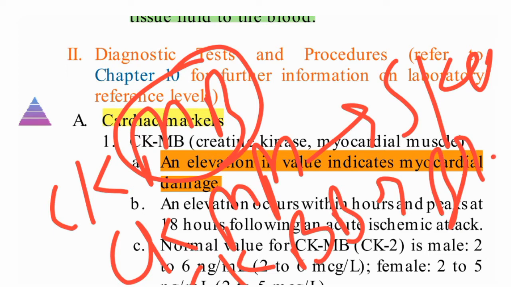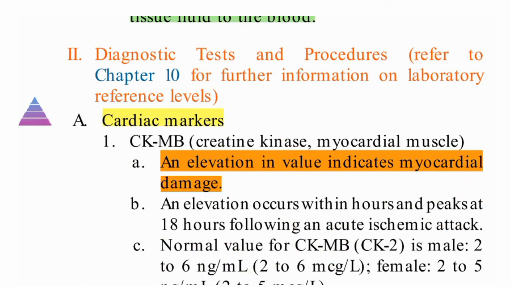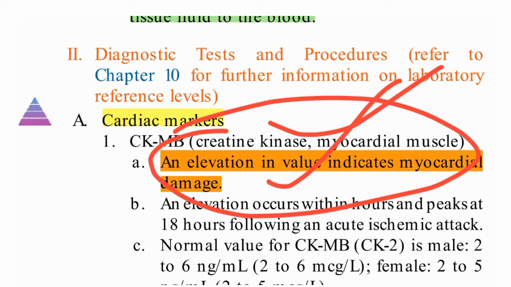So there are three types of creatinine kinase: CKMB, CKMM and CKBB. BB for brain, MM for skeletal muscle and MB for heart muscles. An elevation in the value indicates myocardial damage. When it is elevated, it is an indication of myocardial muscle damage.